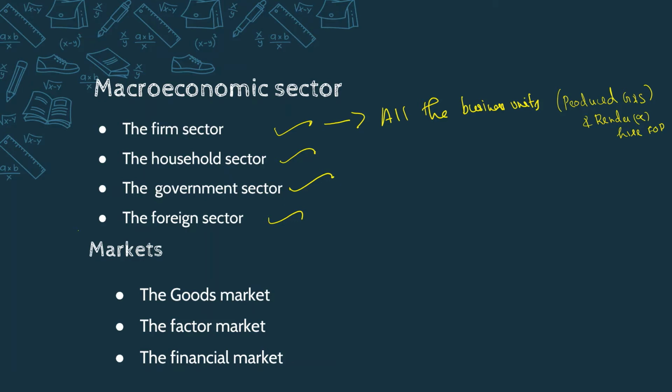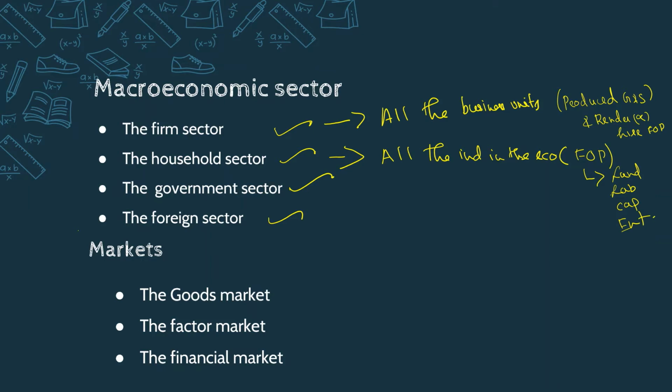Now I will state the primary function of all the sectors. Next, the household sector includes all the individuals in the economy, and they are the owners of factors of production. What are the four major factors of production? That is land, labor, capital and entrepreneurship.